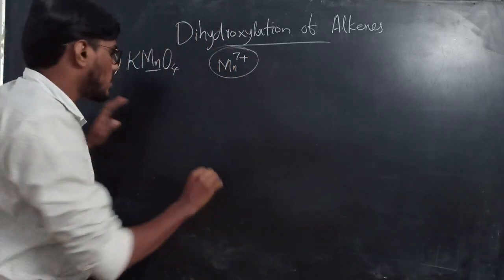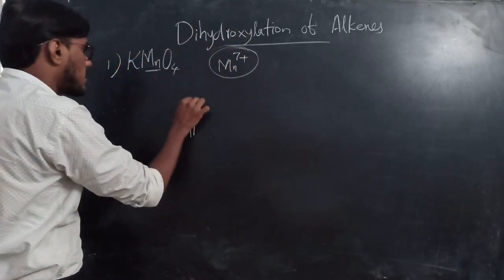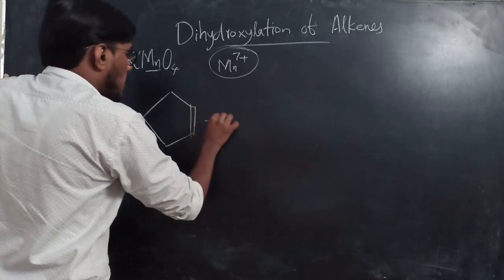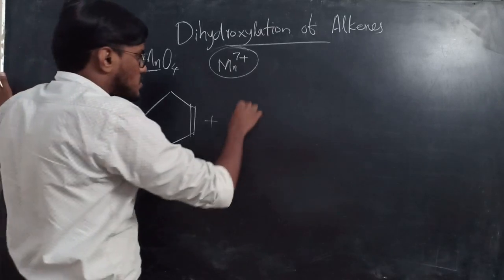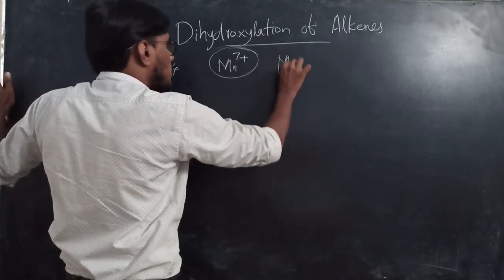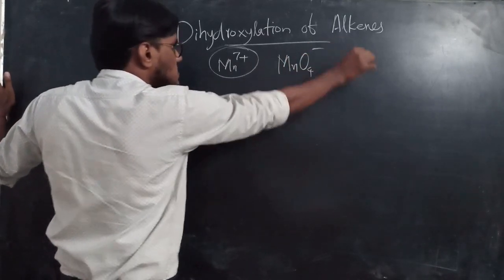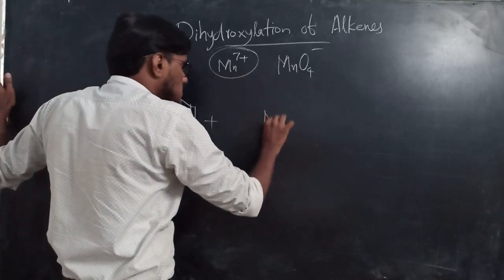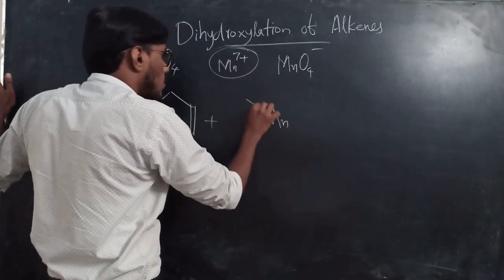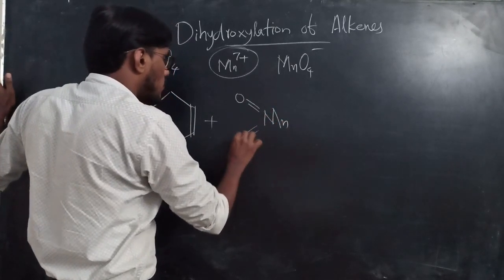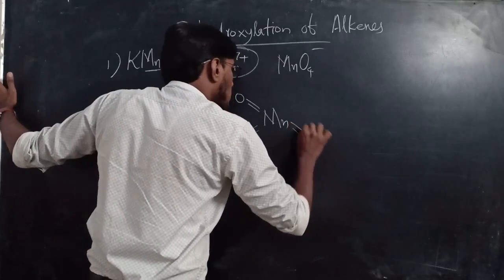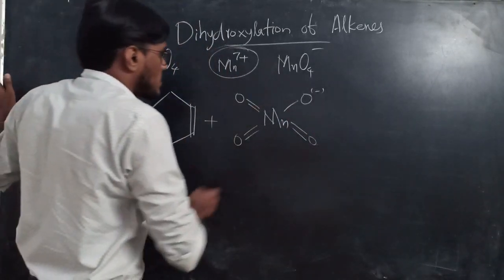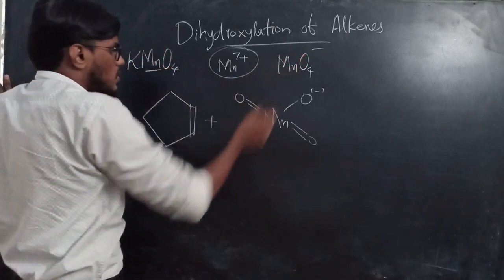Okay, for example, we are going to take a cyclic alkene here. This is the alkene, plus KMnO4, and the active species is MnO4 minus. So this alkene reacts with MnO4 minus, that is Mn double bond O, double bond O, double bond O, O minus. This is the MnO4 minus. Okay, this is the active species here, MnO4 minus.